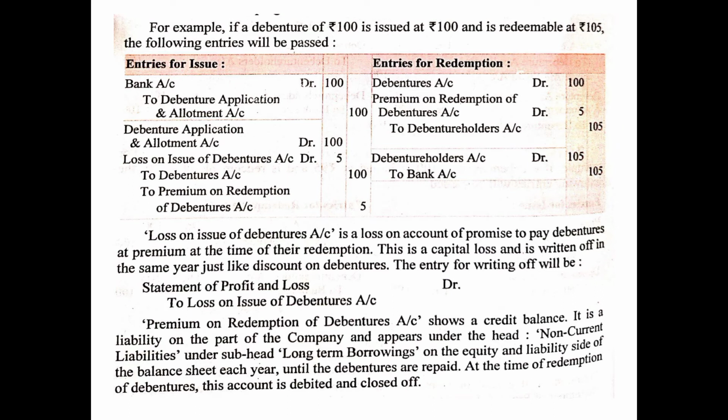And it appears under the head non-current liabilities under the subhead long-term borrowings on the equity and liability side of the balance sheet each year until the debentures are repaid. At the time of redemption of debenture, this account is debited and closed off. So that means the credit balance in premium on redemption of debentures is shown under the heading non-current liabilities under the subhead long-term borrowings on the equity and liability side. So this is the case when the debentures are issued at par and are redeemable at a premium.